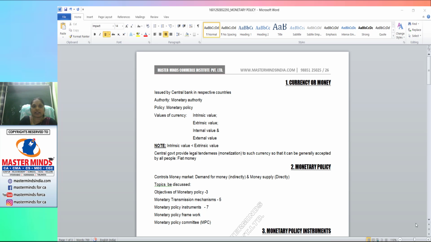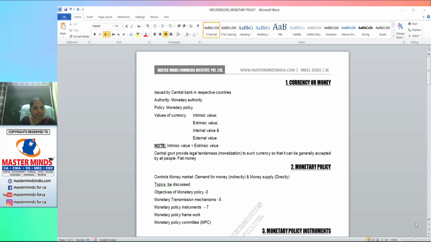But before doing this, the basic thing you have to know, children, so that it will be useful for you: each and every currency in the respective territory or country has four values. The first one is intrinsic value, the second is extrinsic value, then internal value and external value.